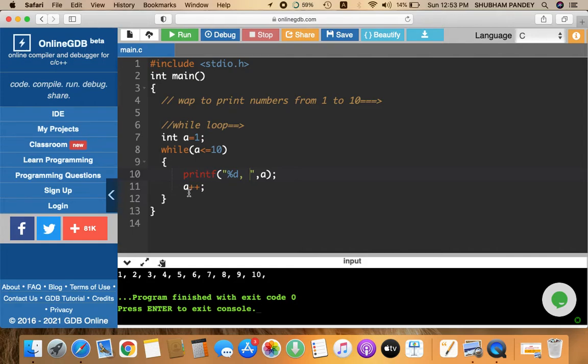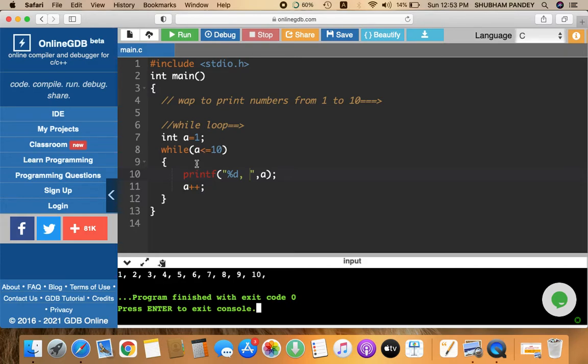And again the value is 3. Again it checks the condition: 3 is less than or equal to 10? Yes, the condition is true, so again it is going to print. Now when the value of a is incremented to 10, it comes here and checks whether a is less than 10. Now, 10 is less than 10? No, false. But 10 is equal to 10.